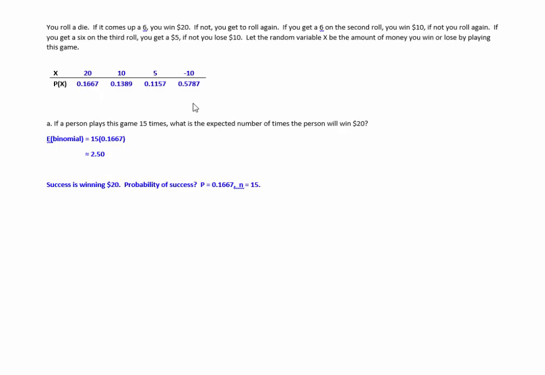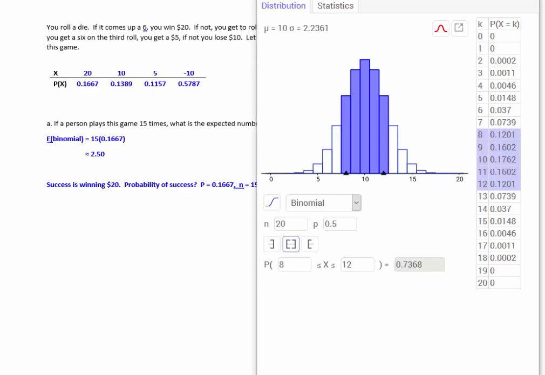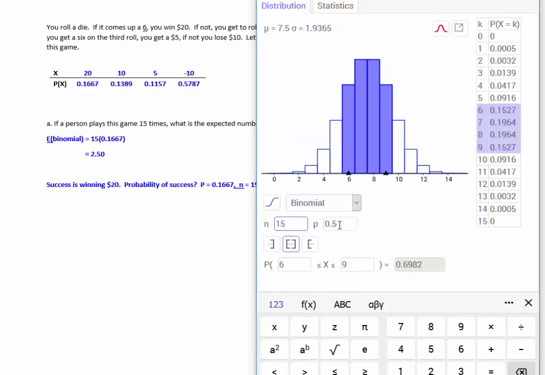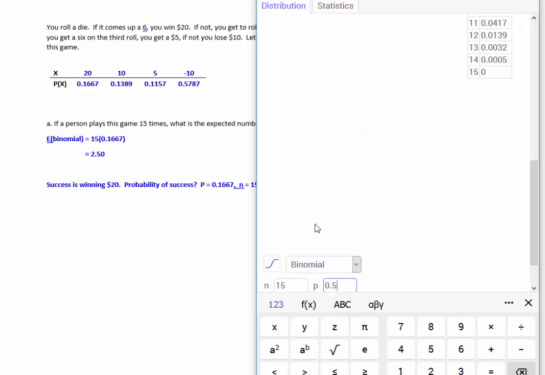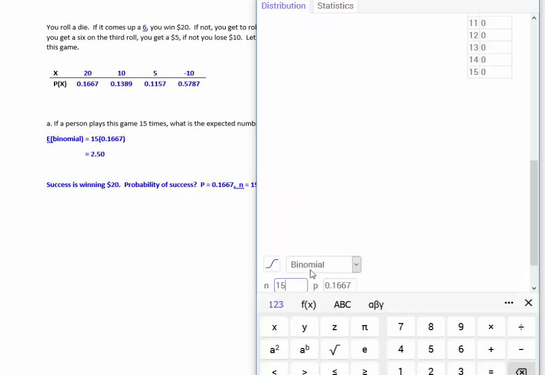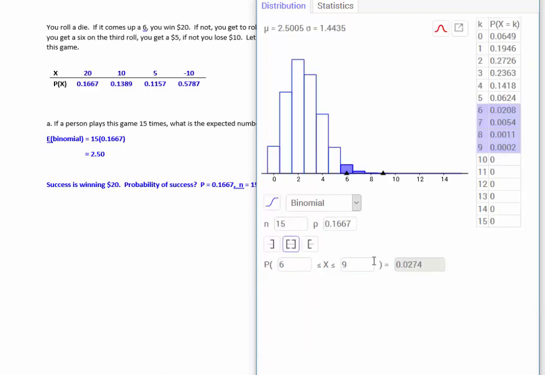Now, don't get this confused with this distribution, the binomial, with this distribution. What is the distribution that we're dealing with now? Now we identified this as being binomial. So if I go to my GeoGebra applet, I'll select, again, binomial from the choices, change the sample size to 15, the probability of success, and this is the distribution we're dealing with.